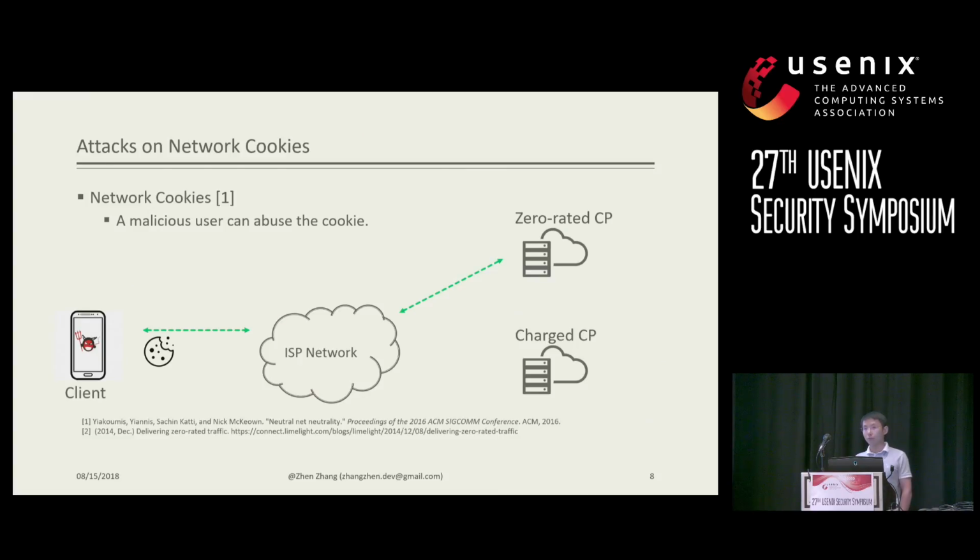However, this cookie is not bound to any specific connection, so a malicious user can actually present this cookie for any network connections. Here, referring to the red lines, it can visit a charged content provider but also present this cookie. So the red lines will also be zero-rated.